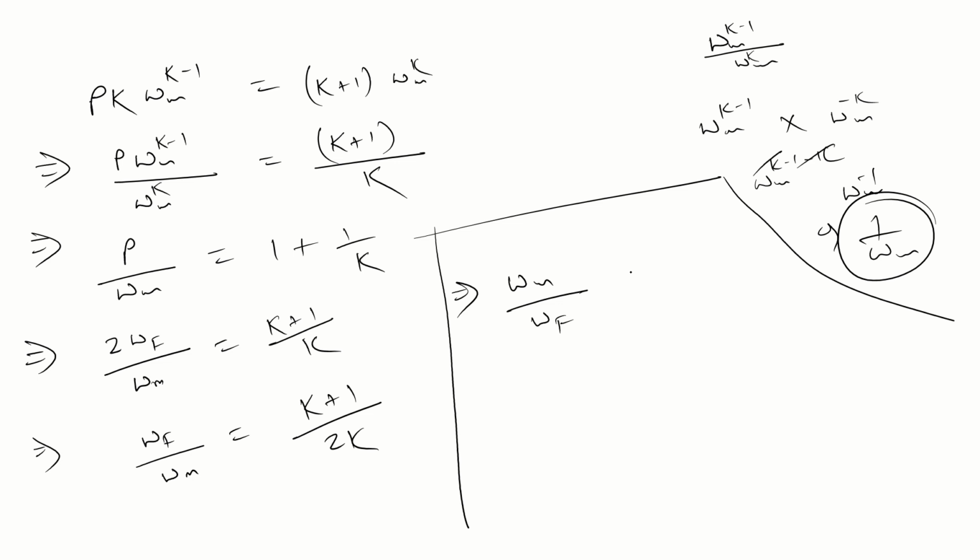Wm by Wf is equal to 2k by k plus 1. Just reverse this, you will get the same result. But in the question that is given, you will get this result. So I'm writing here on the next page. What you will get?